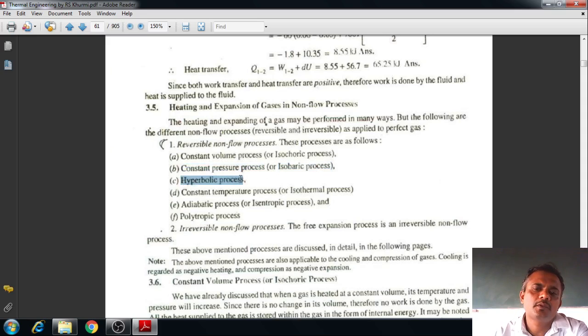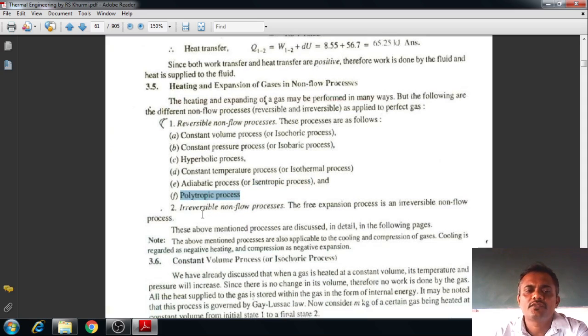And next, hyperbolic process. Afterwards we can take the constant temperature process, also called isothermal. And next is the adiabatic process, which is isentropic. And next is the polytropic process. And after this, irreversible non-flow processes. Which are those? The free expansion process.